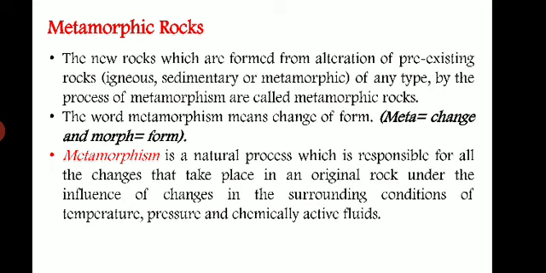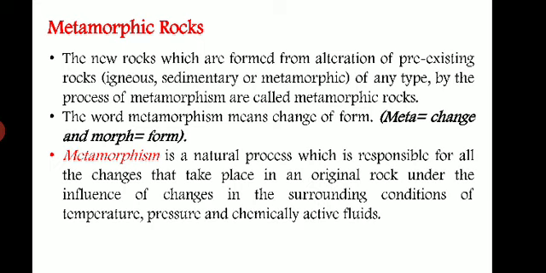How will these metamorphic changes take place? That is because of the effect of temperature, pressure, and the chemically active fluids which are there deep inside the earth. So these metamorphic rocks are formed deep inside the earth by the effect of temperature, pressure, and chemically active fluids on the pre-existing rock.